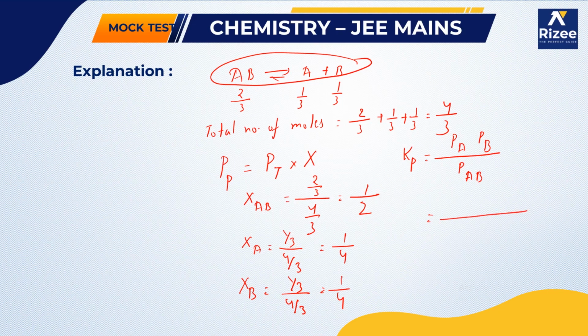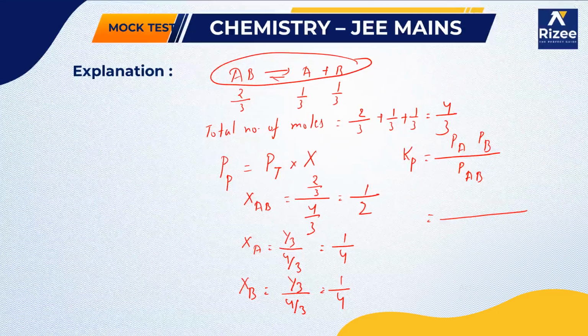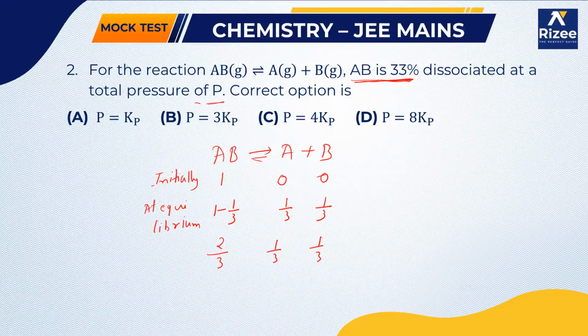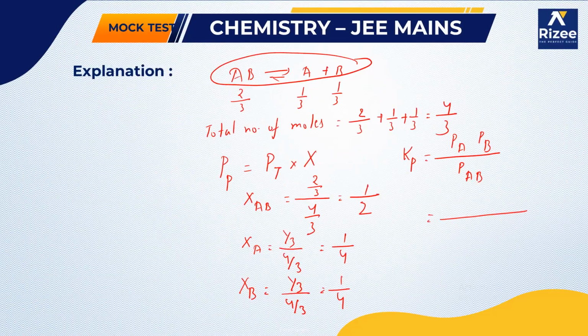So we can write the partial pressure of A, where the total pressure is already given in the question as P. So the partial pressure of A is P by 4, the partial pressure of B is P by 4, and the partial pressure of AB is P by 2.